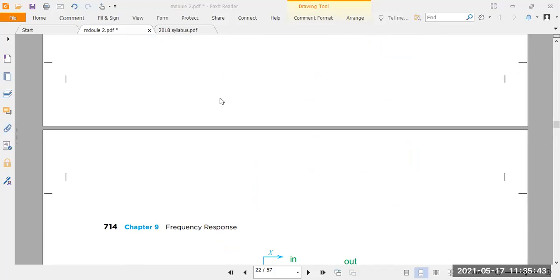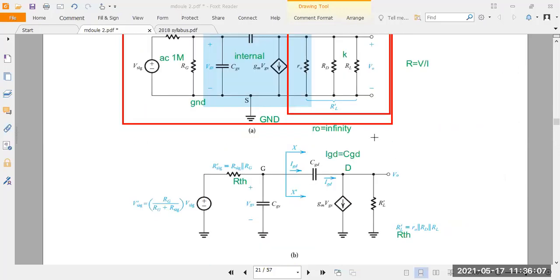Yes, sir. Abhishek Patil. Abhishek Patil. Yes, sir. Any doubts?